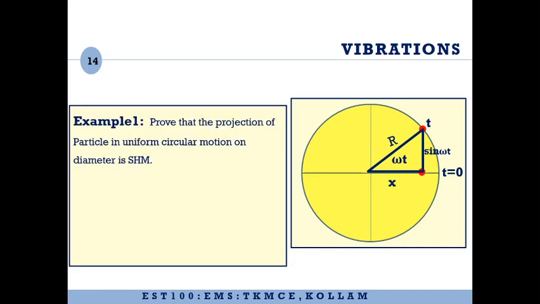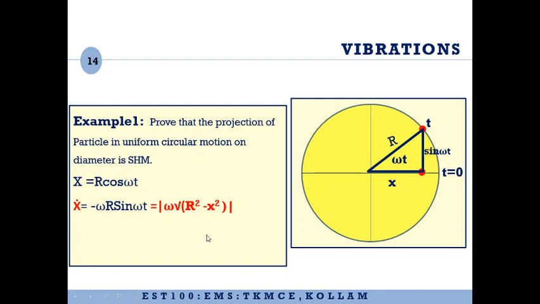So the question is to prove that the projection of the particle in uniform circular motion on the horizontal diameter is simple harmonic motion. So let us, from the particular triangle that we have developed, we know that x, the displacement from the mean position, is equal to r cos omega t. So we find out x dot. This relation for x dot has to be remembered. That is, x dot equals omega root of r square minus x square.